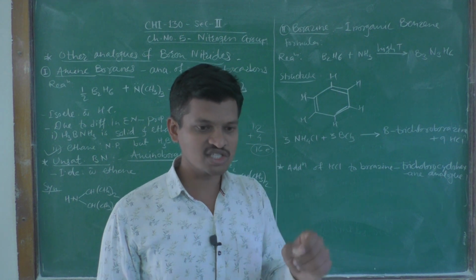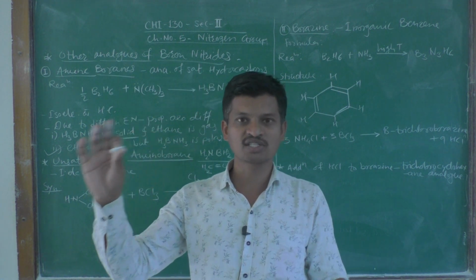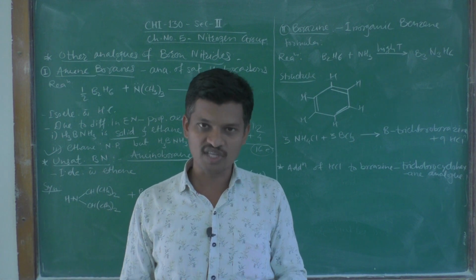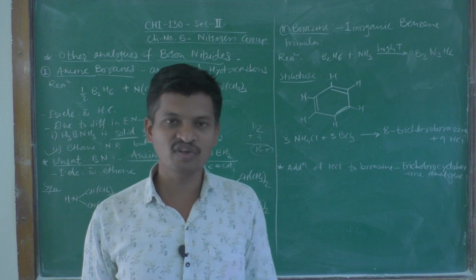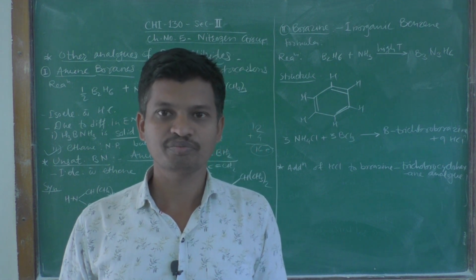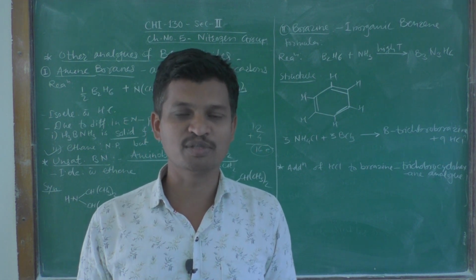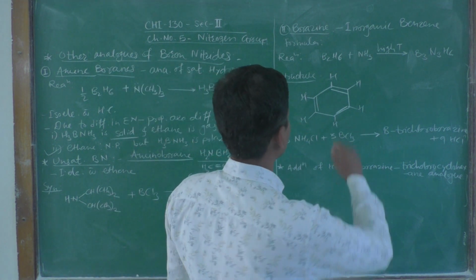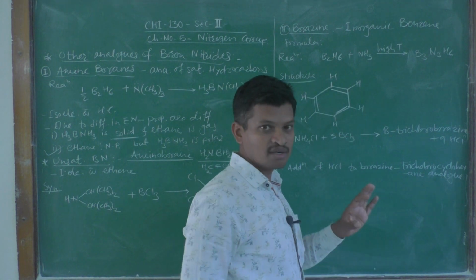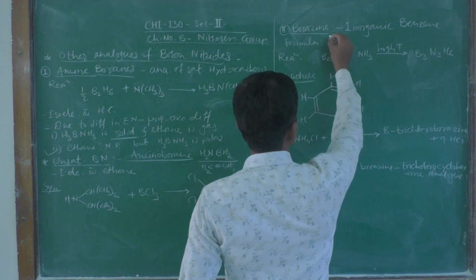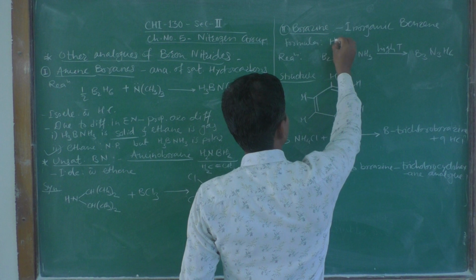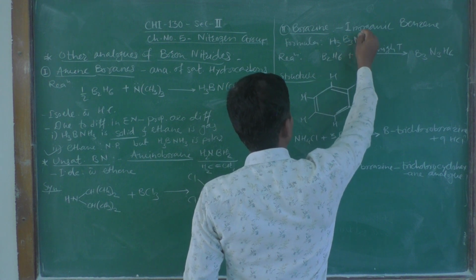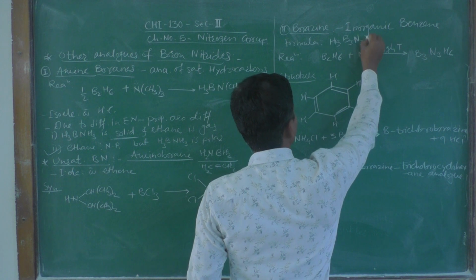Okay. Means the structure of organic benzene and the structure of inorganic benzene, that is borazine, are the same. Okay. Only the difference is in the atoms present in the compound. Okay. So, the formula for this borazine, no doubt it is a boron nitride compound. Okay. So, it is H3B3N3H3.